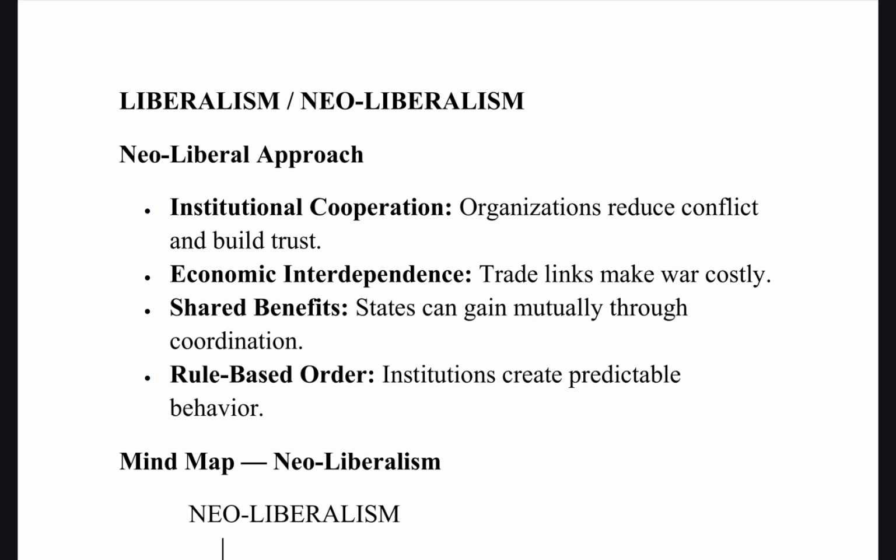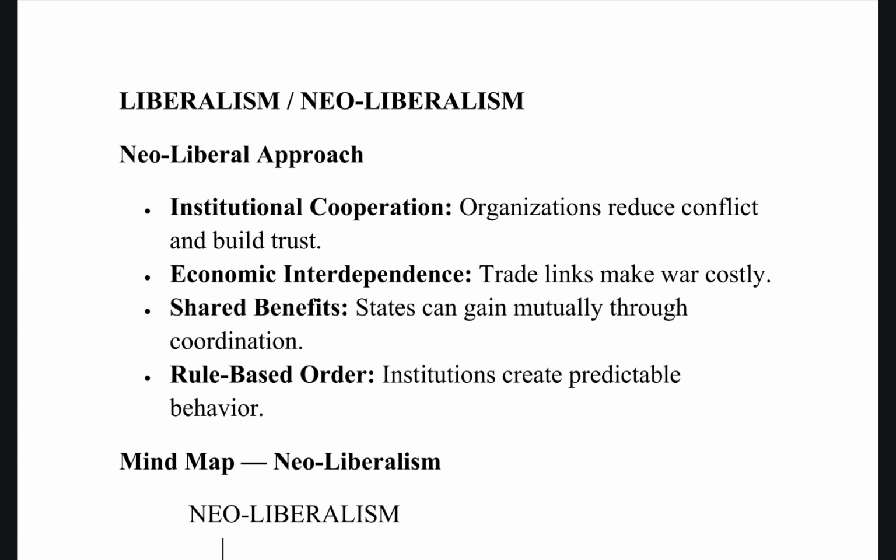And that is the first point, institutional cooperation. For example, the IMF, UN, WTO, these are areas where cooperation is possible even though there is no specific governing body. Then economic interdependence, because they will understand that trade is facilitated between nations. If we simply go into a power struggle, it is going to impact negatively, which is why the WTO came in, or even the European Union.